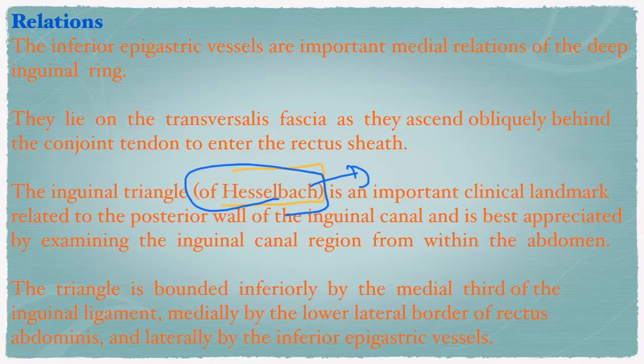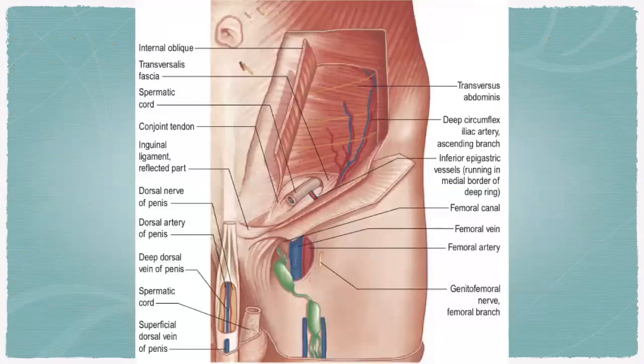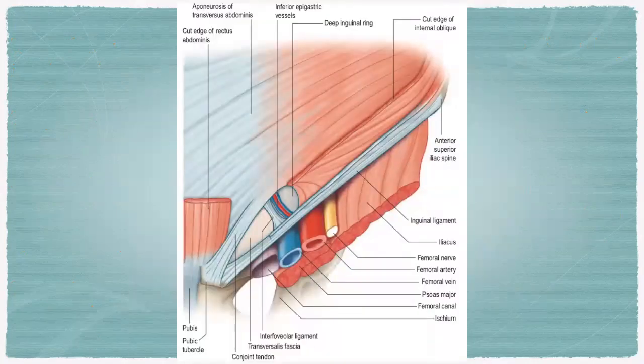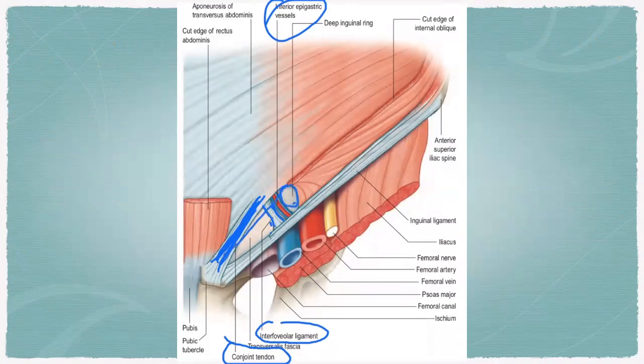The triangle is bounded inferiorly by the medial third of the inguinal ligament, medially by the lower lateral border of the rectus abdominis, and laterally by the inferior epigastric vessels. We will see that, right? So this is the inferior epigastric vessels, right? See, this is the conjoint tendon. This is the interfoveolar ligament. This is the canal. Deep inguinal ring. Superficial.